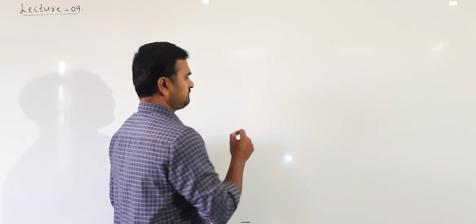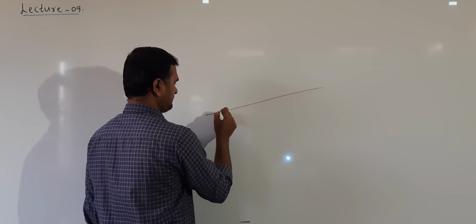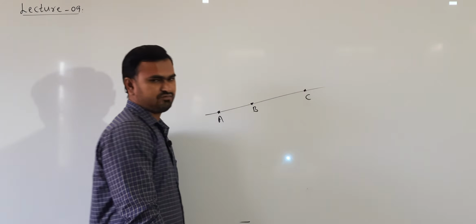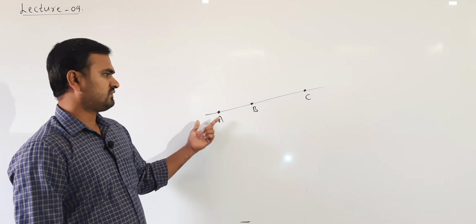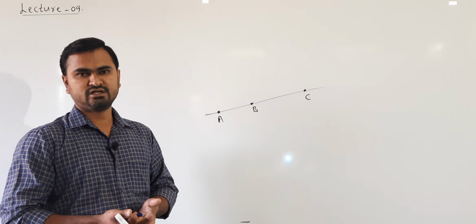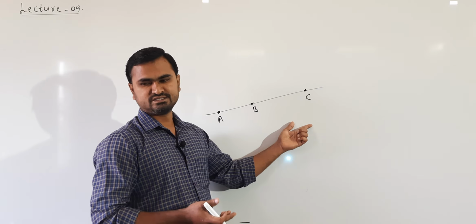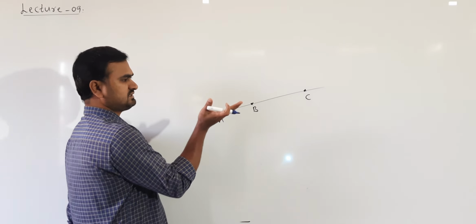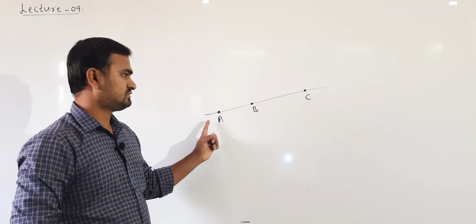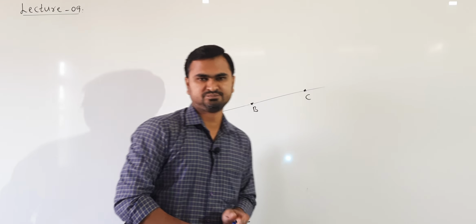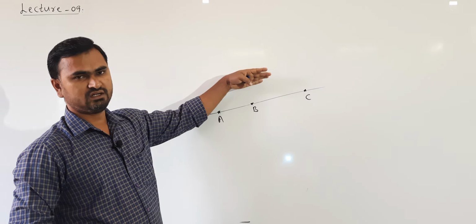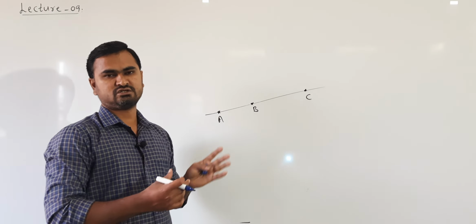Suppose the 3 points are collinear, means they lie on the same line. This is point A, B and C. If 3 points are collinear, what will be the plane equation we can determine here? First observe how many planes can be determined if the points are collinear. There exist infinite number of planes passing through these 3 points, one plane, another plane like this, another plane like this. You have to imagine this. So there exist infinite number of planes passing through these 3 collinear points, so we cannot determine the equation of all such planes.